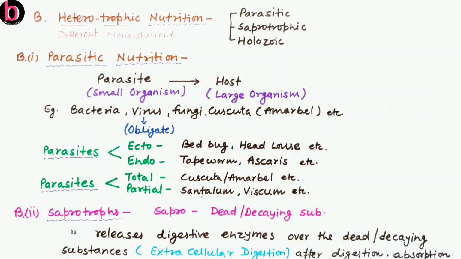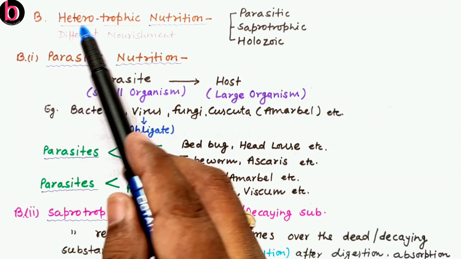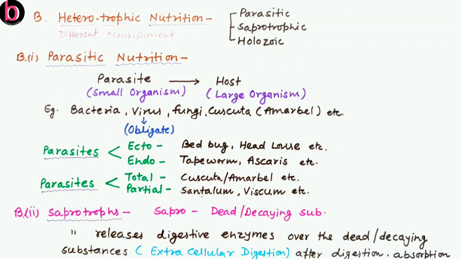Next is the heterotrophic mode of nutrition. As the word means, hetero is about different, and trophic, we already discussed, is related to trophic level.